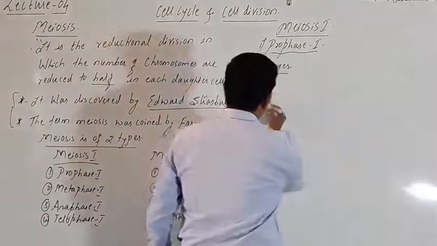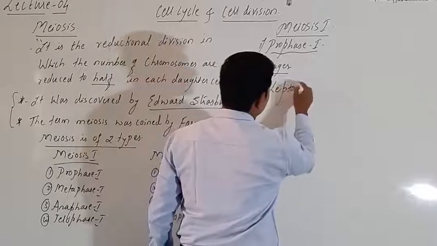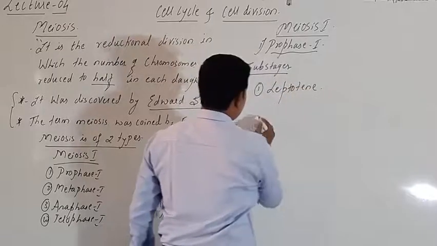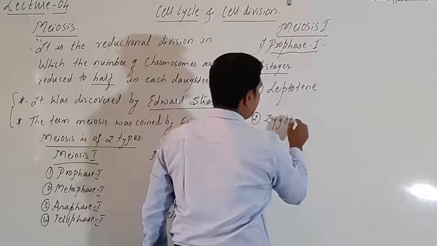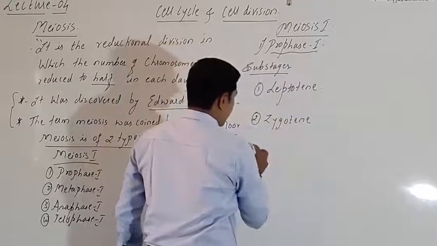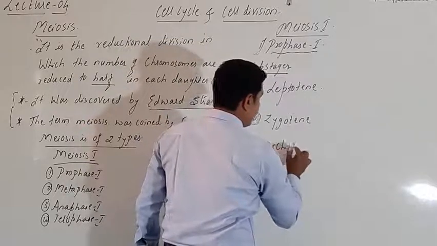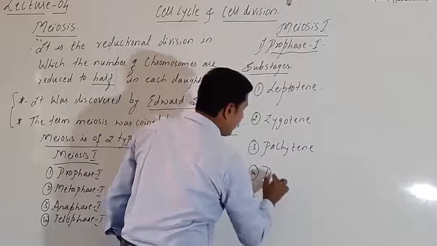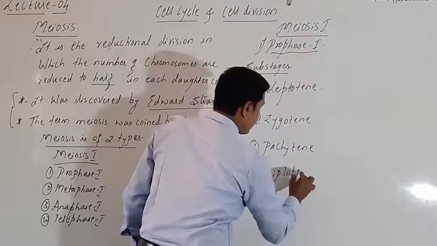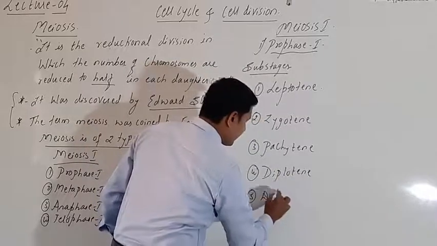Out of that, the first one is leptotene, second one is zygotene, third one is pachytene, fourth one diplotene, and fifth one diakinesis.